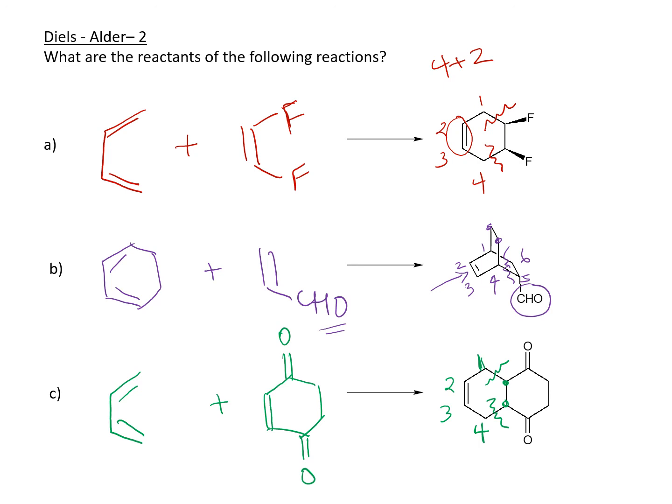So I need to have a double bond. So 1, 2, 3, 4, 5, 6. Okay, so this was the 5 and 6. So keep it simple for yourself. I'll look for the 4 plus 2 system, and that's how you do the cleaving for Diels-Alder.